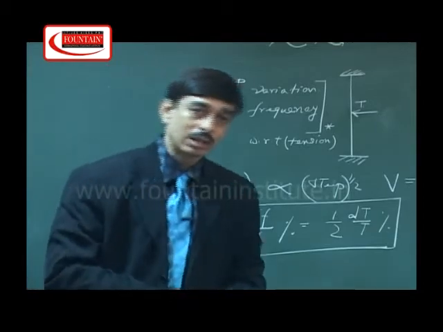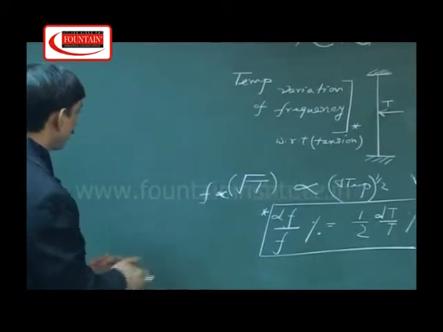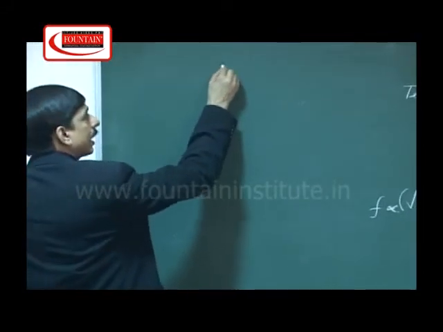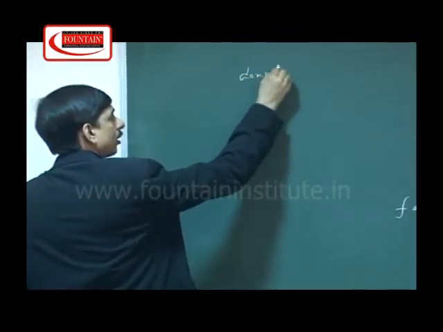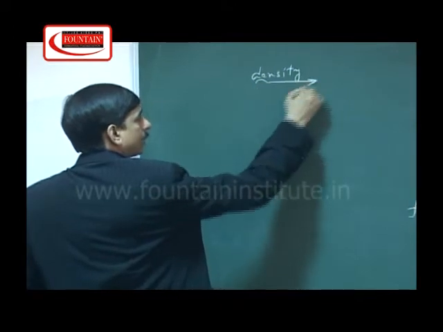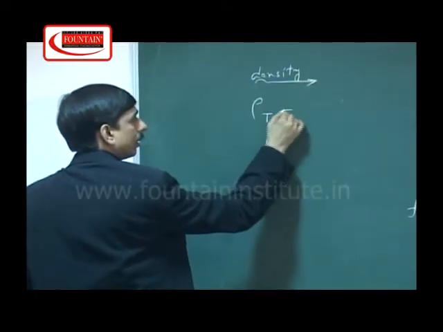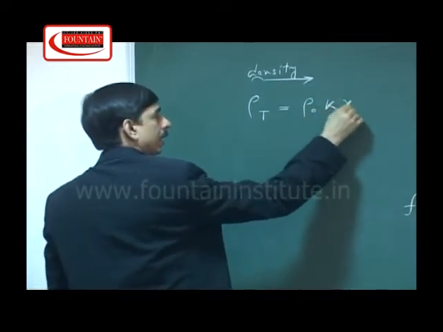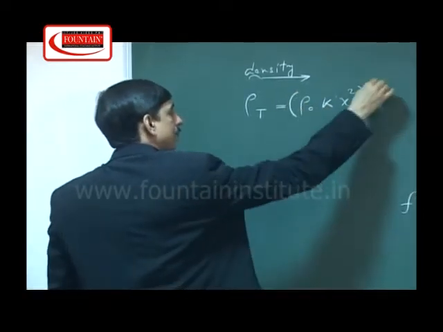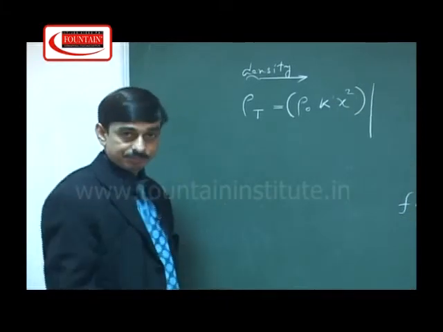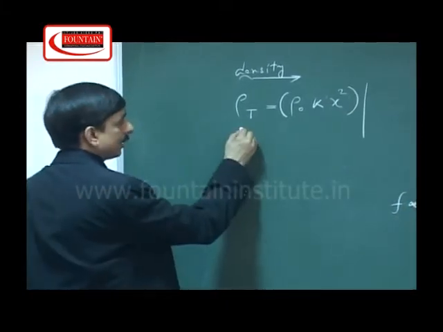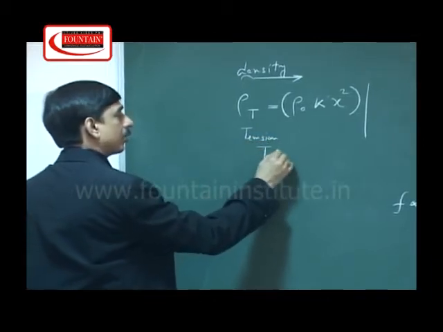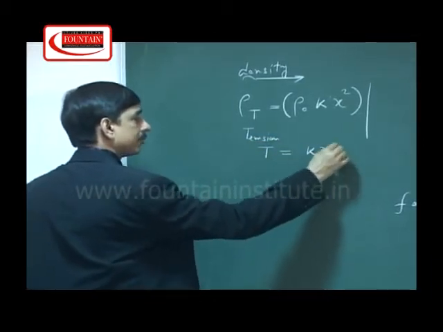I am giving a question on this situation. We are taking a material whose density changes by the following equation: rho of T equals rho naught K x square, where x is a variable function with respect to temperature, and the tension in this system follows the equation K x.